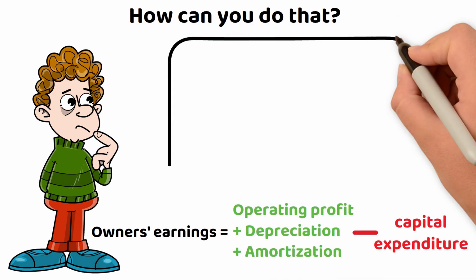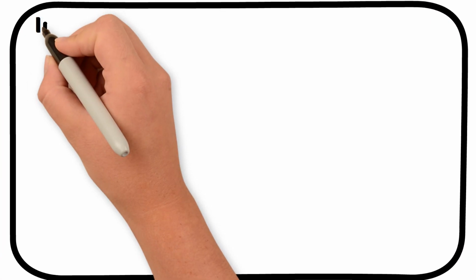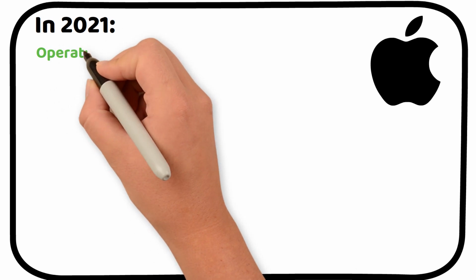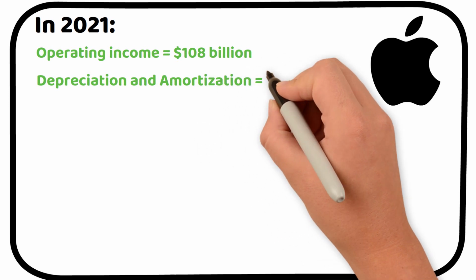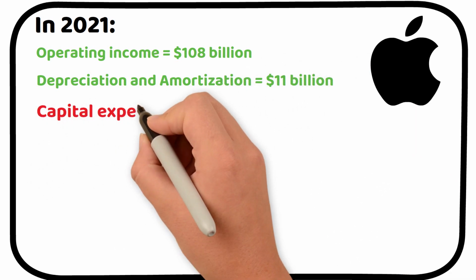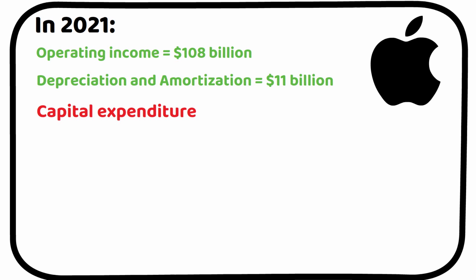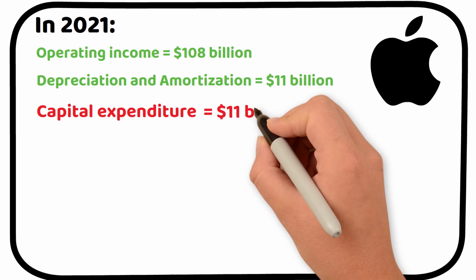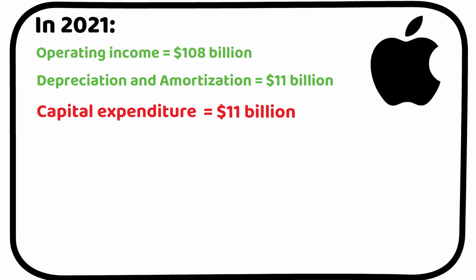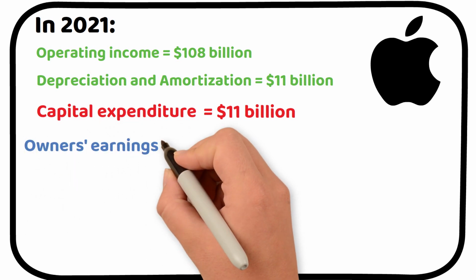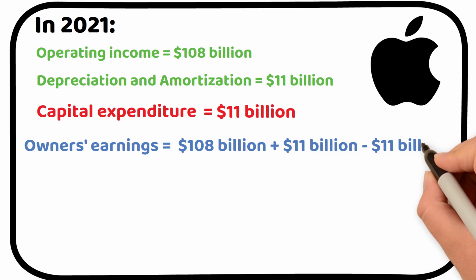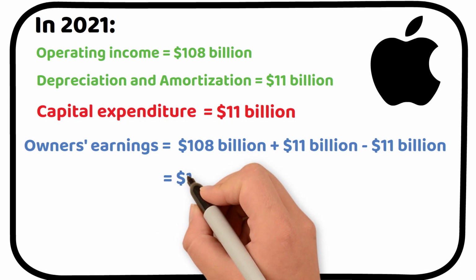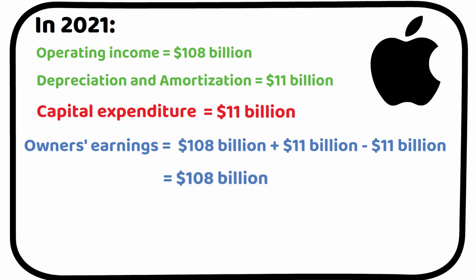Let's see how this calculation works in practice. For example, in 2021, Apple's operating income was $108 billion, depreciation and amortization estimated at $11 billion, and capital expenditure including payments for property, plant, and equipment acquisitions also estimated at $11 billion. So, Apple's owner's earnings were a sum of $108 billion and $11 billion, subtracting the $11 billion of capital expenditure, which is ultimately $108 billion. As you can see, the process is relatively straightforward.